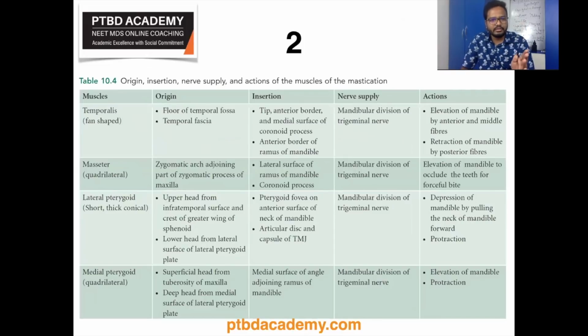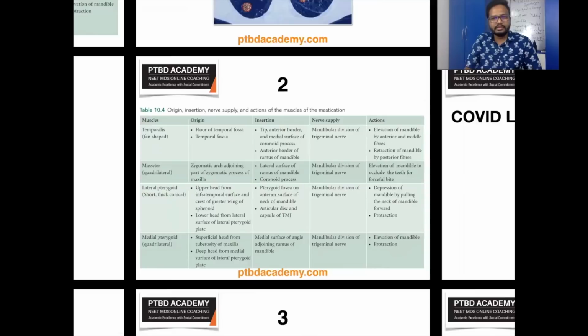As you can see in this table, various muscles, their origin, insertion, nerve supply, and most importantly, the actions. If you need any additional information, do let me know. We'll update the description of the video, or add a comment beneath this video for convenience of your reference. Now let's move on to our next question.